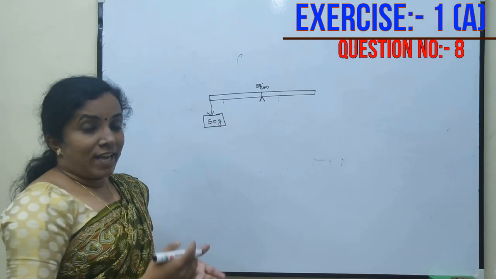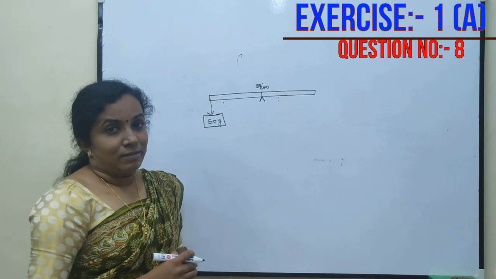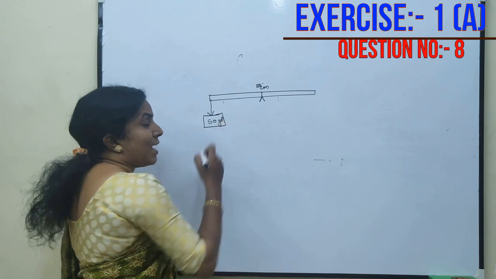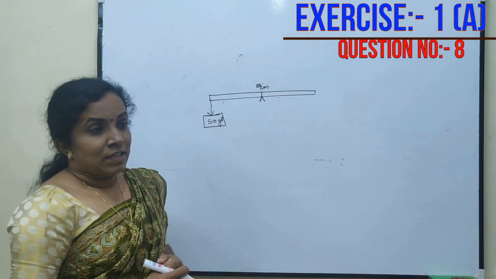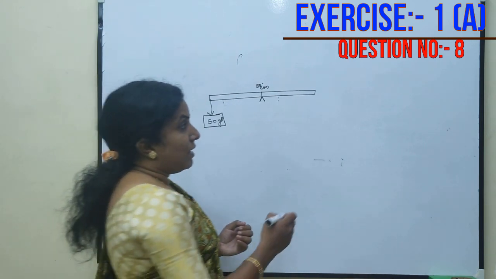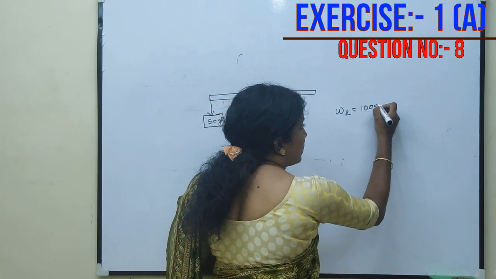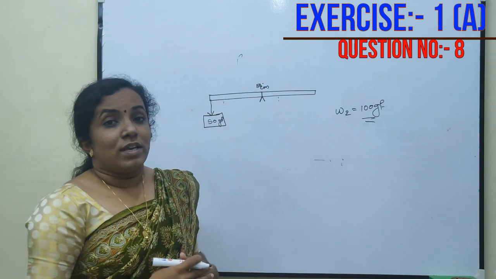Since it's at one end, I have hanged it at the end of the scale. Will it be able to balance the meter rule by hanging a weight of 100 gram force? If so, where should it be hanged?